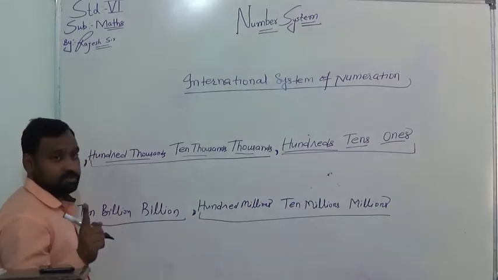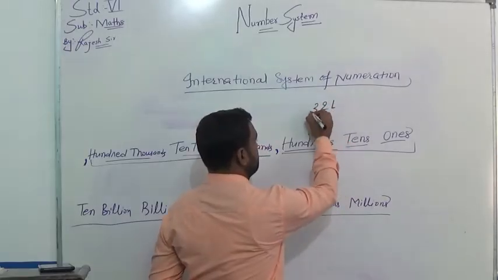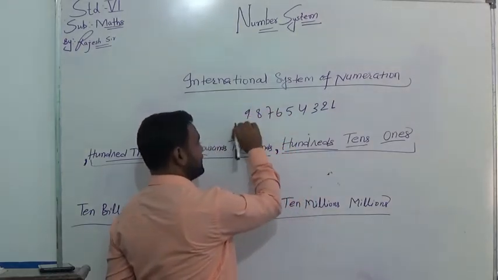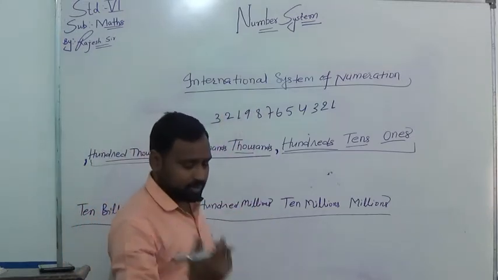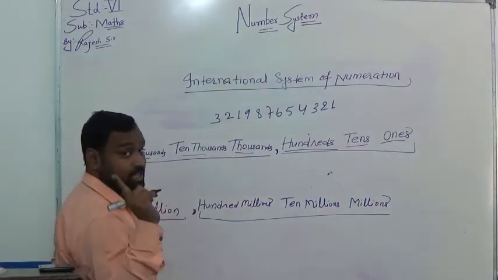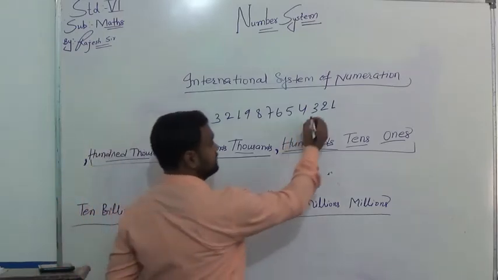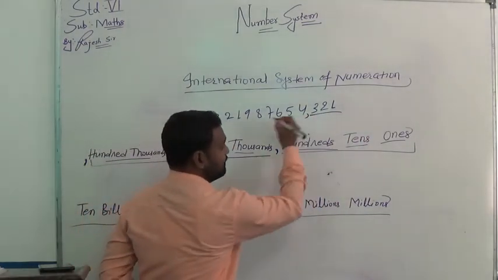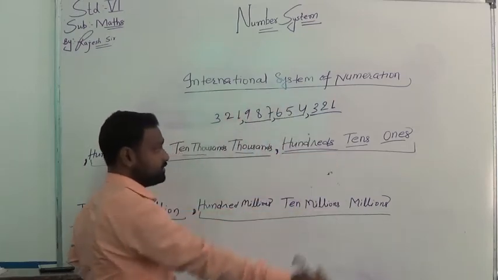We represent numbers in this number system like this: 1, 2, 3, 4, 5, 6, 7, 8, 9. Once again starting from 1, 2, 3. In the international system of numeration, we give separations after every 3 digits, always from right to left. One separation, once again 3 digits, one separation, again 3 digits.